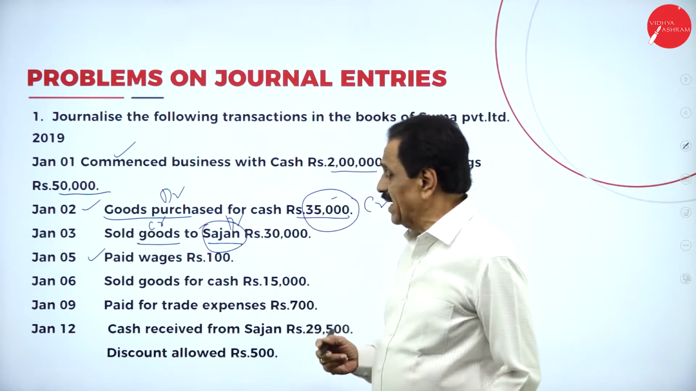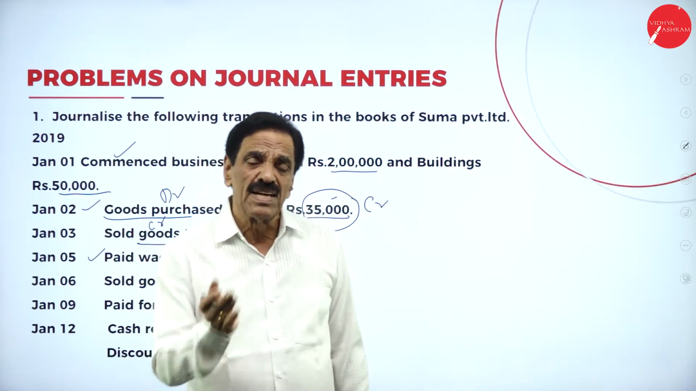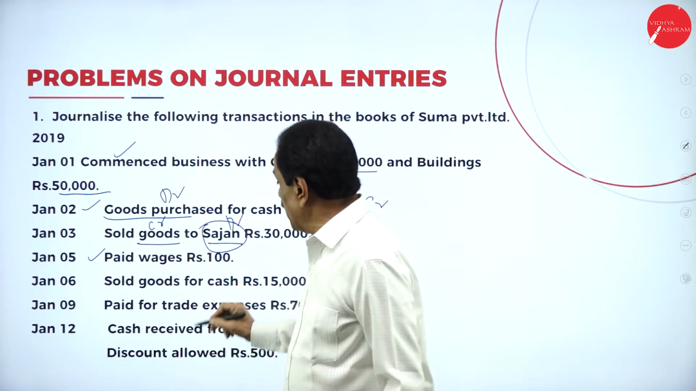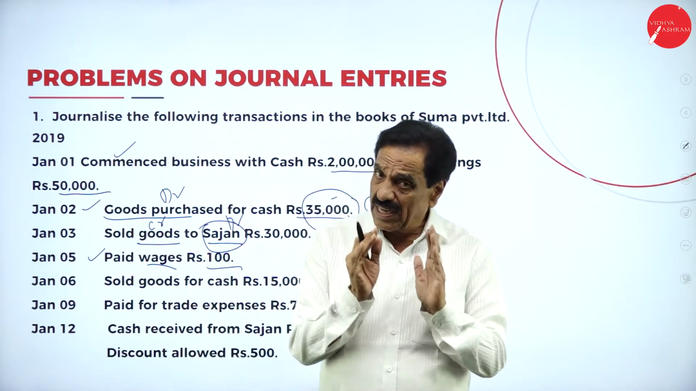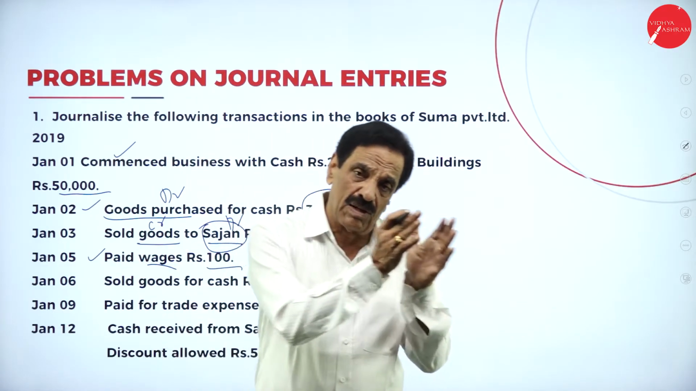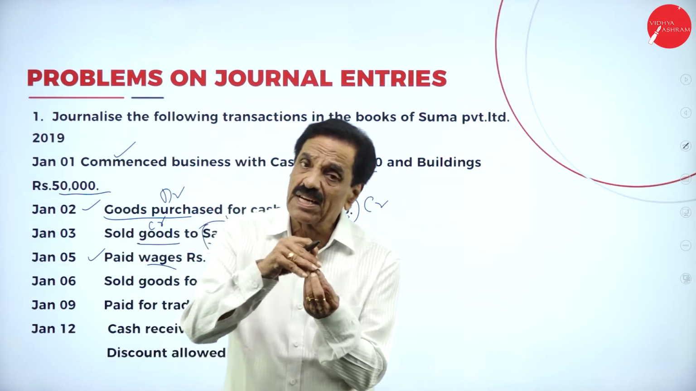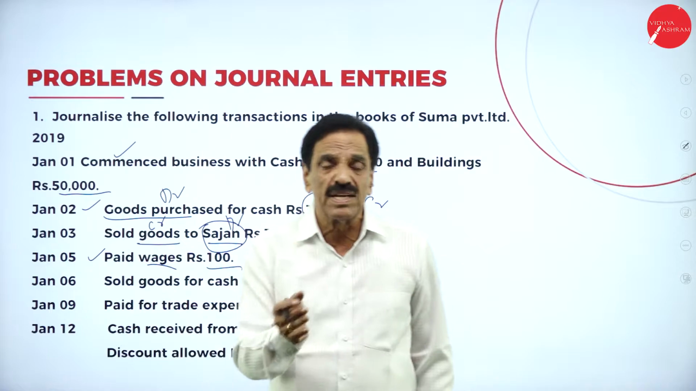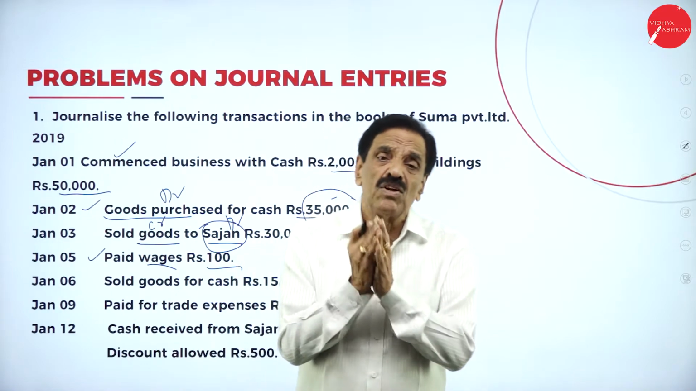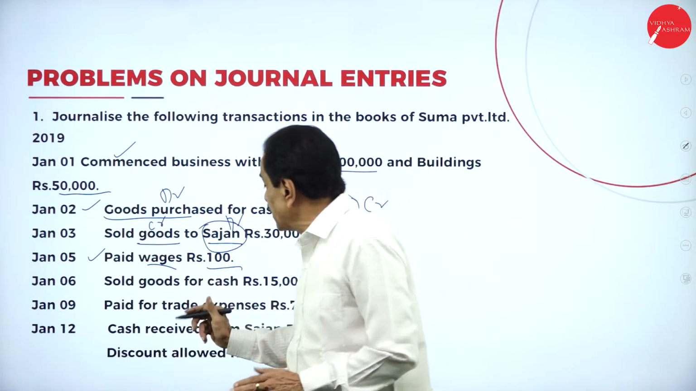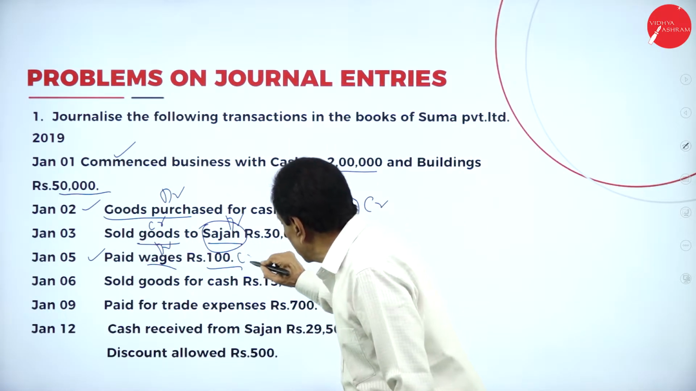Paid wages rupees 100. Wages is a nominal account. What does the nominal account say? Debit the losses, credit the gain. When you paid the wages, what is going out from you? Cash, a real account. Debit what comes in, credit what goes out. All expenses and losses should be debited. Wages is an expenditure, so the wages account should be debited. Cash should be credited.